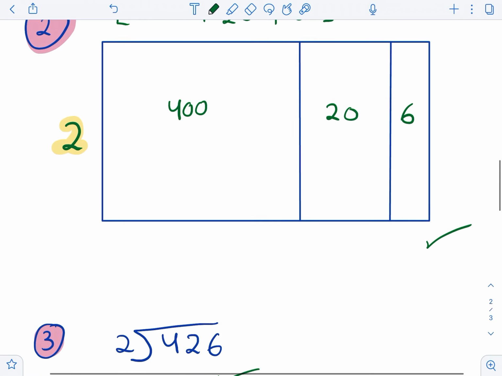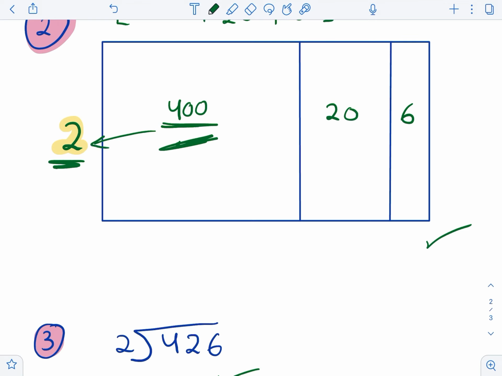What do we do? We take each part of these numbers and we divide them over the number 2. So let's take the first part, 400. 400 divided by 2. We know that 4 divided by 2 is 2, and then we bring the 2 zeros, so 200. Plus 20 divided by 2. We take the first number, the 2, divided by 2 equals 1, and then we bring the 0 down. Plus 6 divided by 2 equals 3.